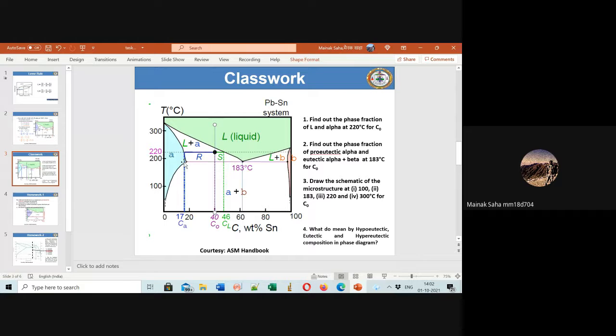This is a eutectic diagram, and you already have the eutectic line. Then it's very easy to find out, because this alpha is the first one that is forming. It's called pro-eutectic, and this alpha plus beta is the eutectic alpha plus beta. And what is the temperature?